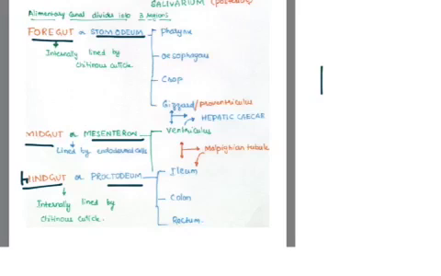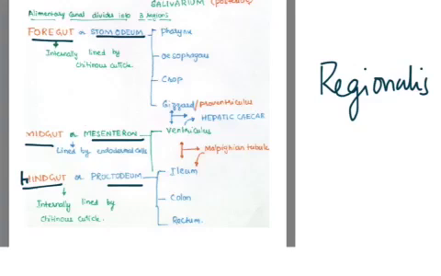This is called regionalization. In the earthworm, we don't have these three regions like foregut, midgut, and hindgut. This kind of regionalization is not observed in the earthworm. That means the cockroach is comparatively a little more developed, with three regions: the foregut, which is for intake of food materials; the midgut, which is for digestion of food material and also for absorption; and the hindgut, for elimination of the foodstuffs.